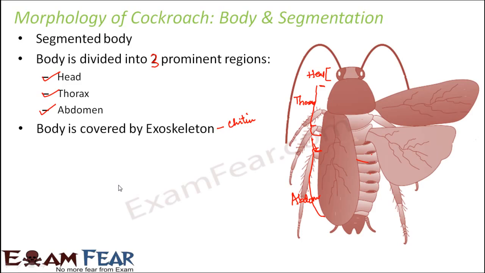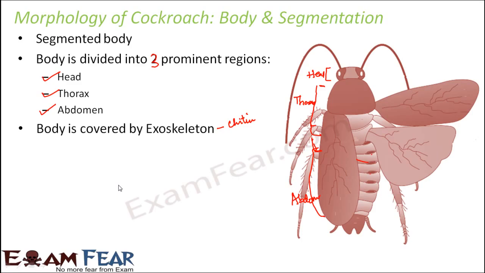It should not happen that too much water keeps entering your body. At the same time, it should not happen that too much water is going out of your body. So there should not be dehydration as well. So the body is covered with exoskeleton made up of chitin and it is also coated with wax which is impermeable to water.